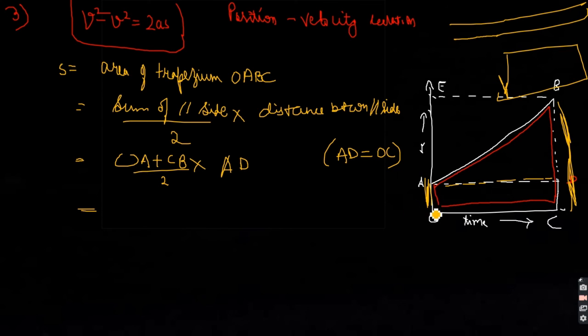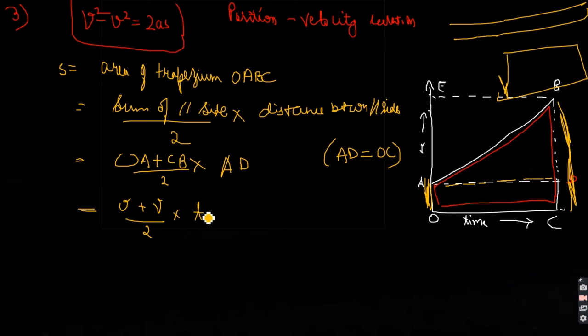So now I can write AD as OC because they are the same. OA, which is the initial velocity, and CB, which is the final velocity, no doubt, divided by 2. And AD I can write as OC, which is equal to time.